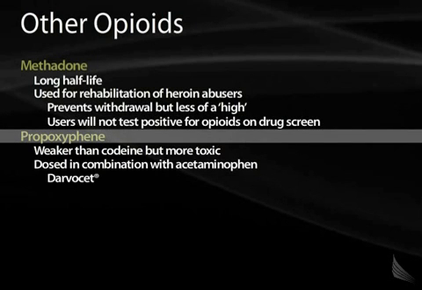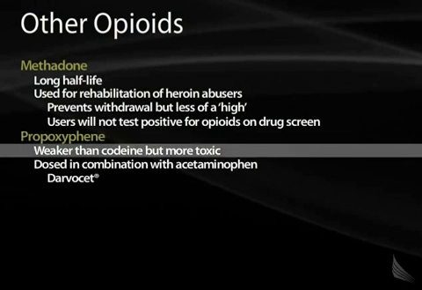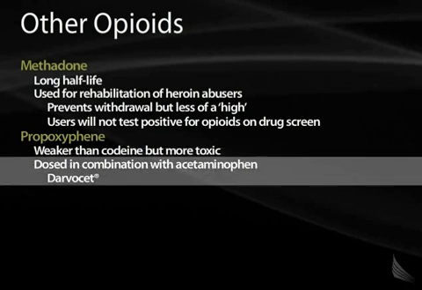Propoxyphene is a less commonly given opioid that's weaker than codeine in terms of its pain control, but it's more toxic. It's part of the pill called Darvocet when it's given along with acetaminophen. This medication is not commonly given in the United States.